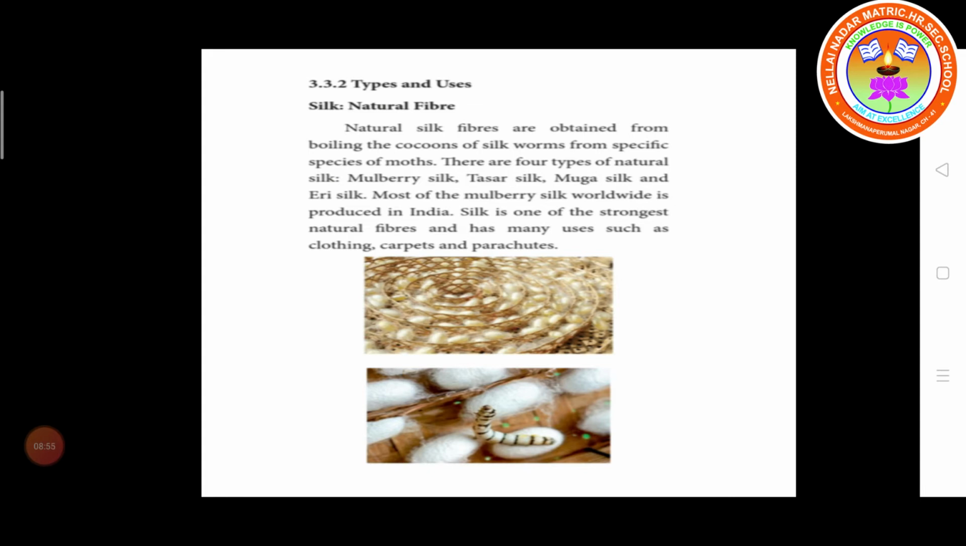Most of the mulberry silk worldwide is produced in India. Silk is one of the strongest natural fibers. Mulberry silk is the strongest natural fiber and has many uses, such as clothing, carpet and parachutes.